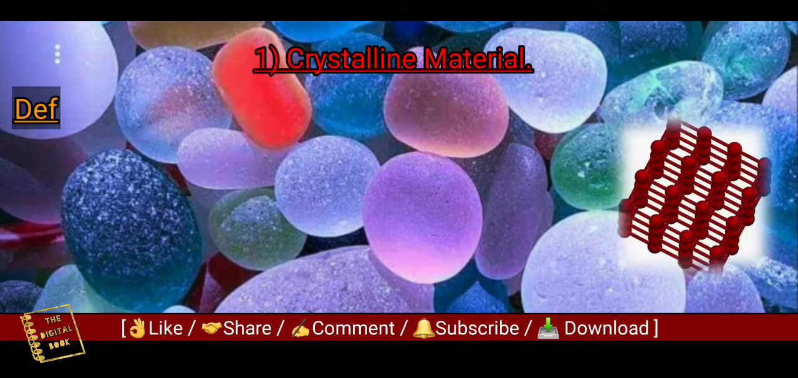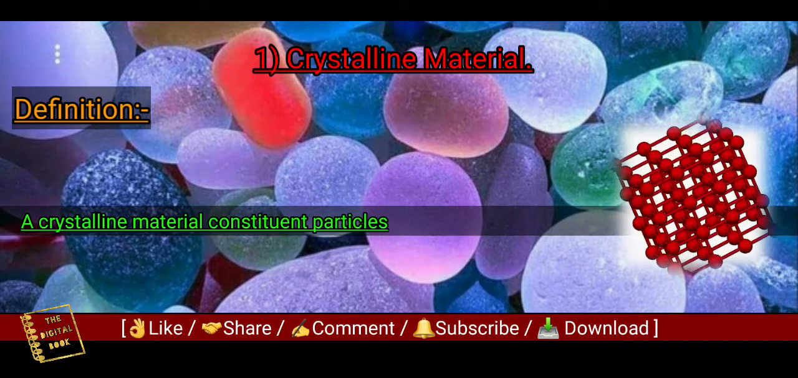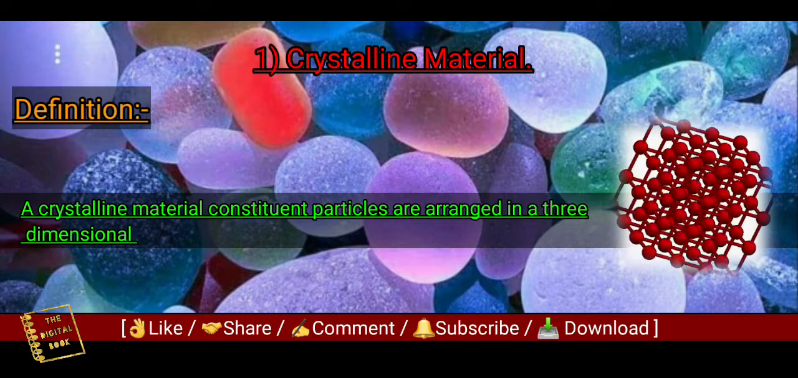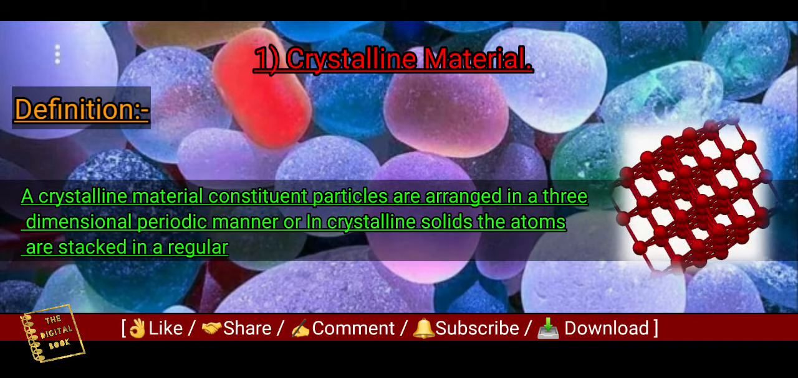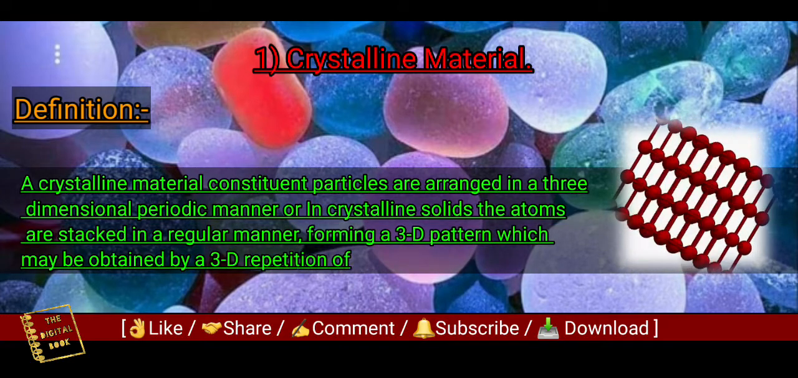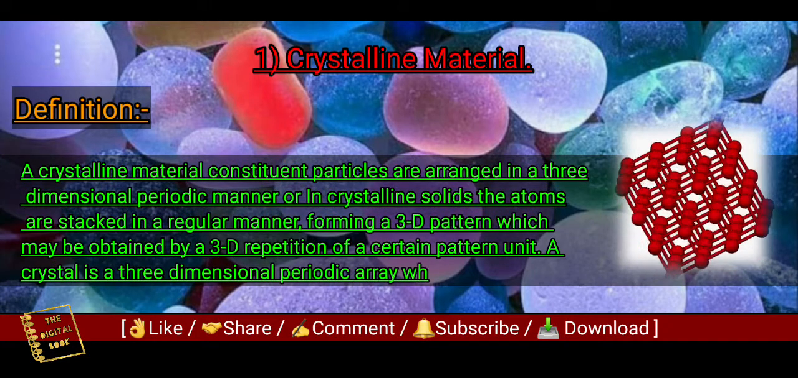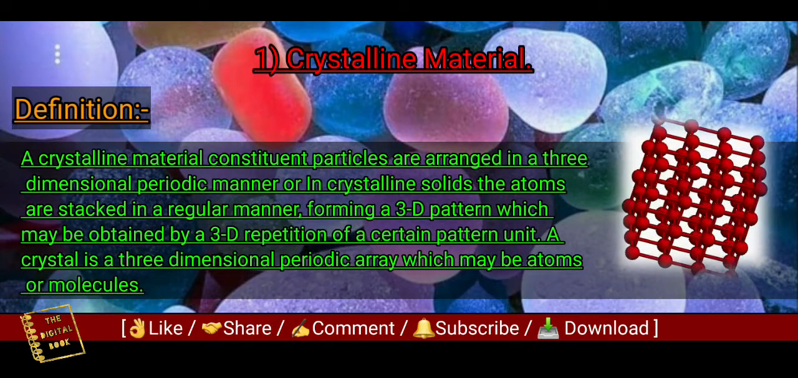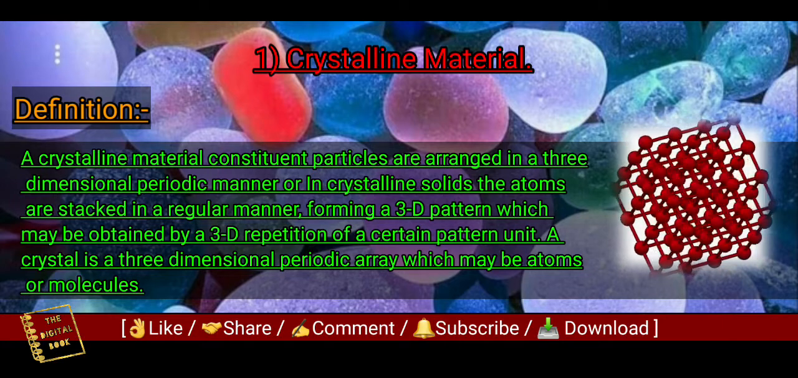Let's see the definition of crystalline material. In a crystalline material, constituent particles are arranged in a three-dimensional periodic manner. Or, in crystalline solids, the atoms are stacked in a regular manner, forming a 3D pattern, which may be obtained by a 3D repetition of a certain pattern unit. A crystal is a three-dimensional periodic array, which may be atoms or molecules.